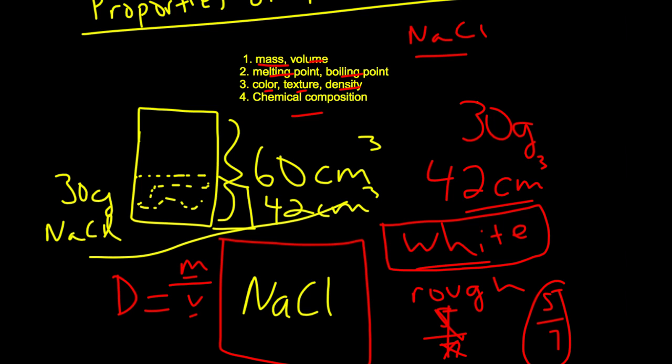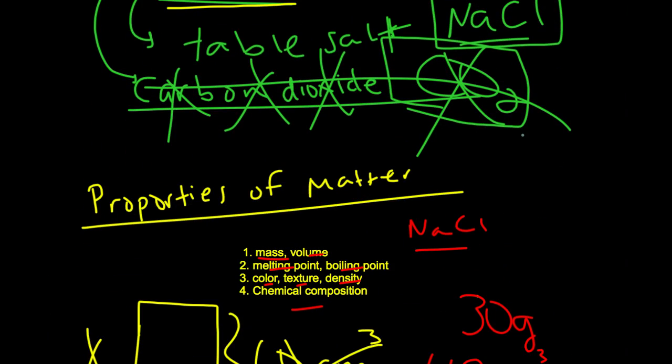Could you figure out how much of the jar the salt took up? We have color, texture, and density. The color is white, the texture is kind of rough, and the density is 5 over 7 because we did a crazy thing. For the record, I believe these measurements are incorrect and it wouldn't do that. So, yeah, that's all I really have for this part.